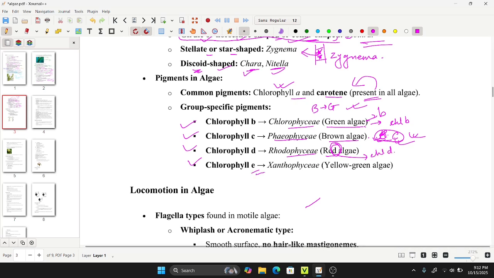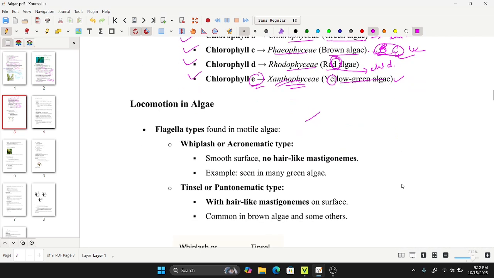Next one is chlorophyll E, that is Xanthophyceae, the yellow green algae. Xanthophyceae has chlorophyll E in it. Like it is yellow green algae, chlorophyll E in case of Xanthophyceae. So these are the major questions that may be asked.